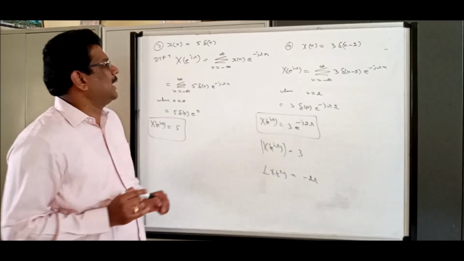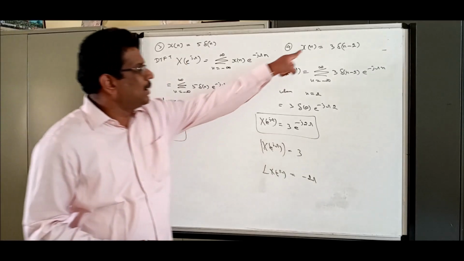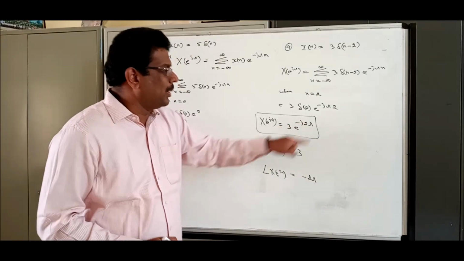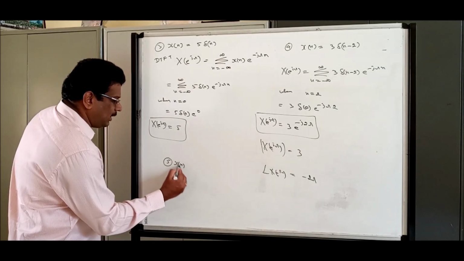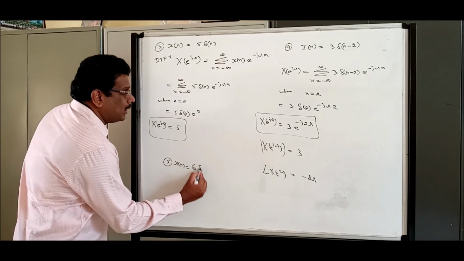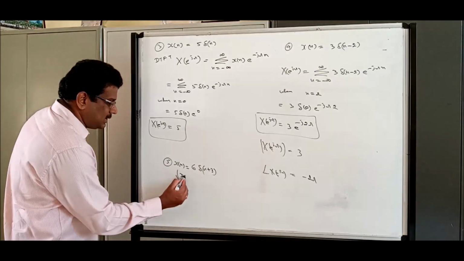Okay, so one basic conclusion: if you have delta of n, with 5 it is constant, 5 as it is. For n minus 2, it will be e power minus j 2 omega. So we can tell the answer directly. Take 6 delta of n plus 3. What should be its DTFT?